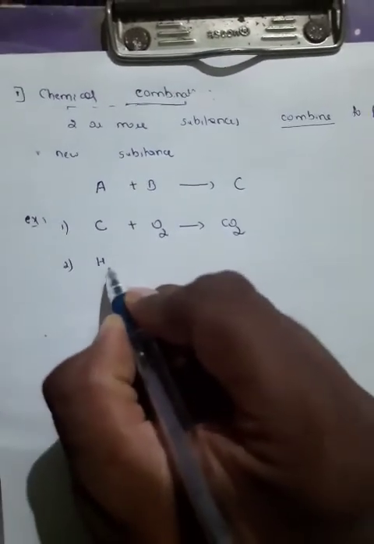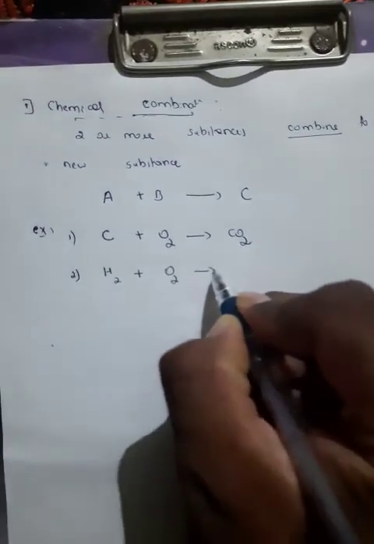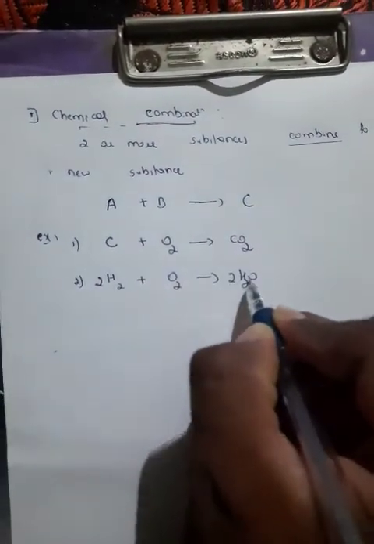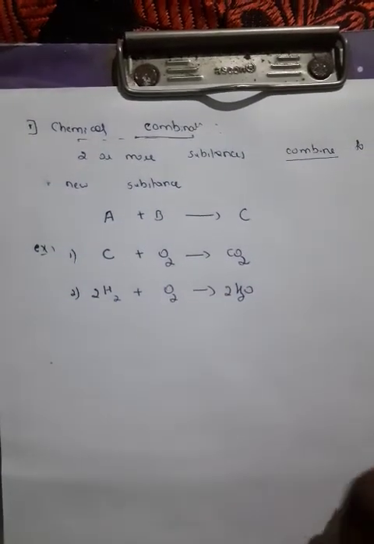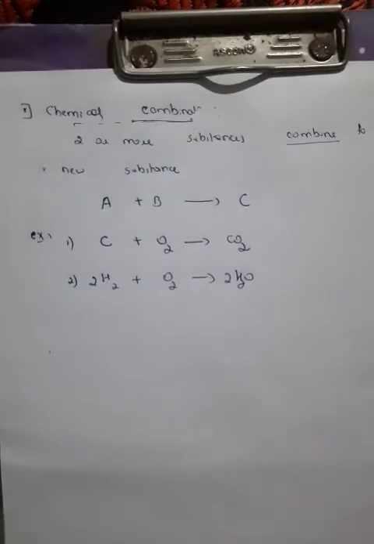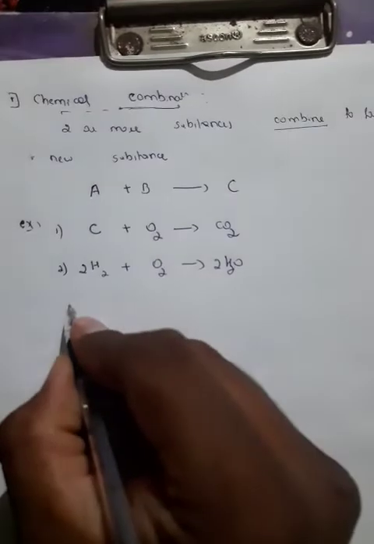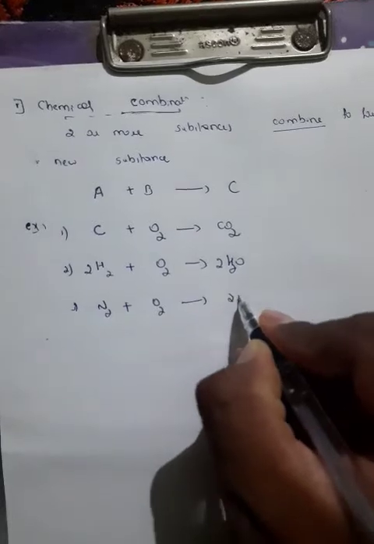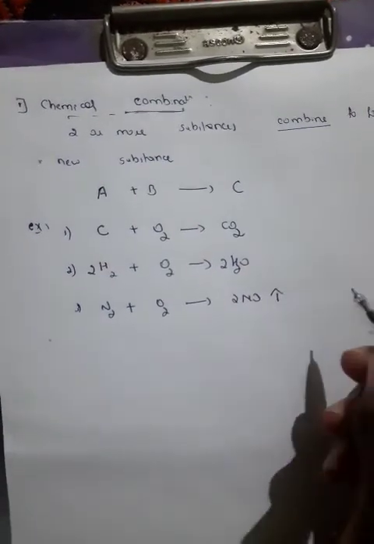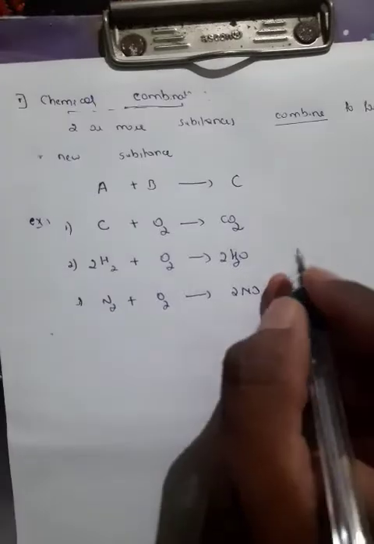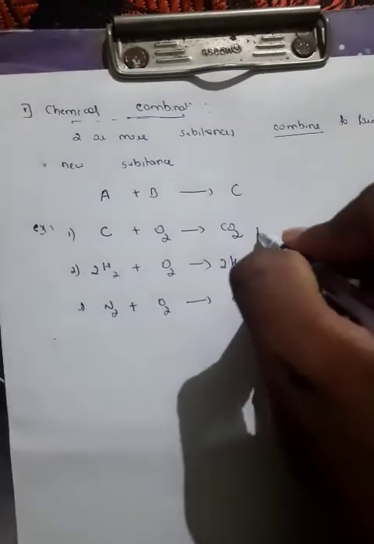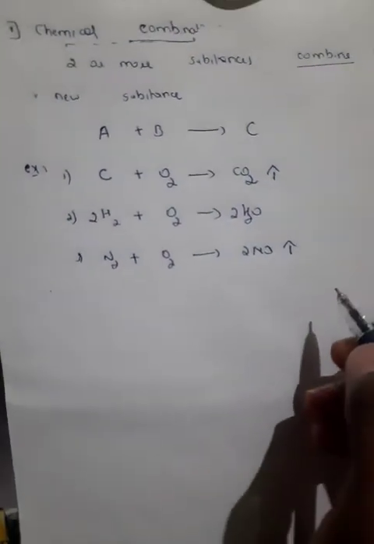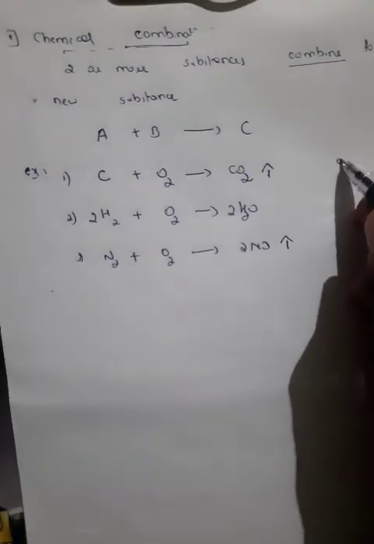Another example could be H2 plus O2 giving H2O. So let's balance this one. This should be 2 times because there are 2 atoms of oxygen, so now it is balanced. This is also one of the examples of a combination reaction. A third example is when N2 reacts with O2, it forms 2NO. See this symbol, it shows a gas which is trying to escape out. I can use the same symbol for this one, but I cannot use it for H2O because it is a liquid.